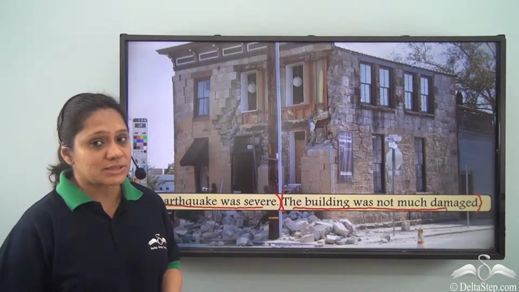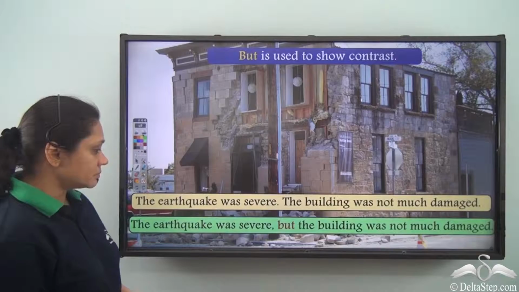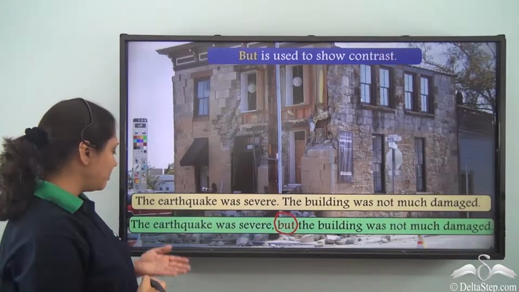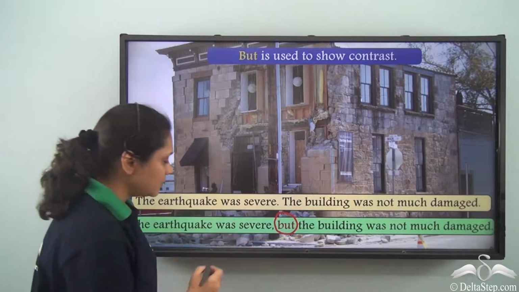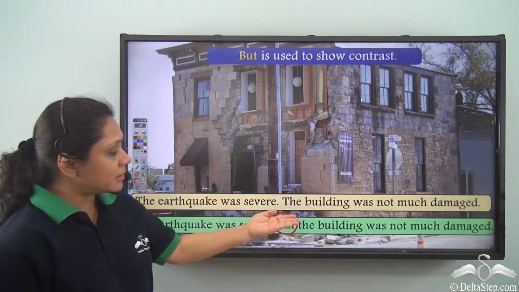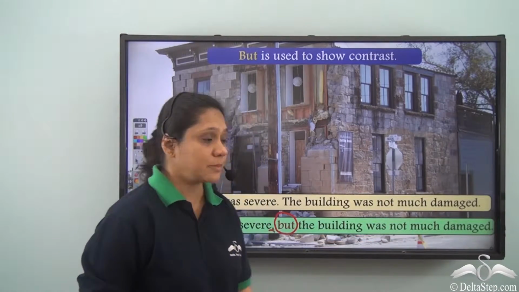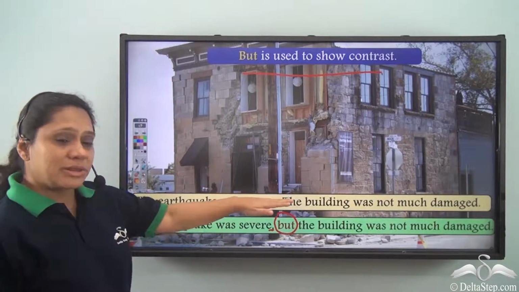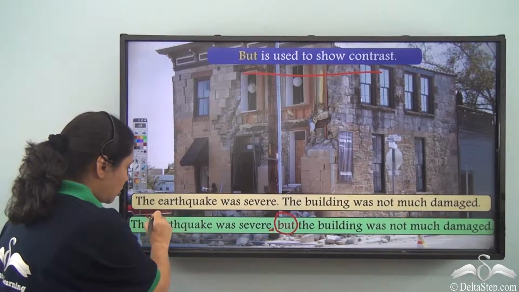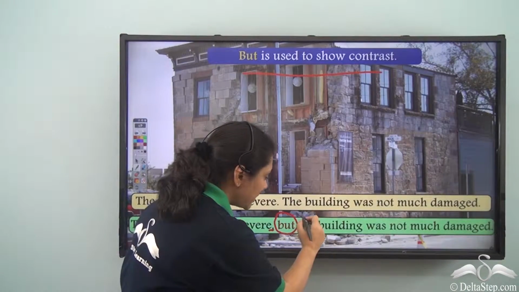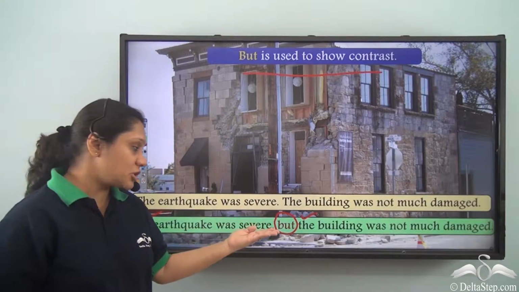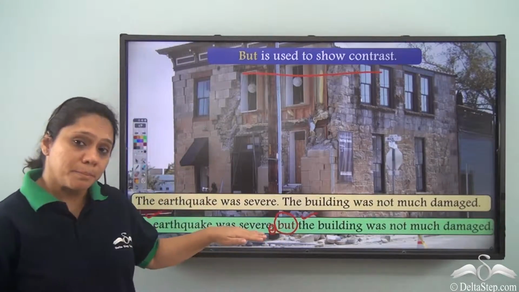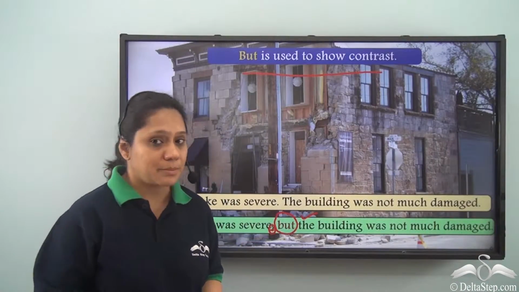How do we join the clauses in such a case? We will use the conjunction but, and our new sentence will become the earthquake was severe, comma, but the building was not much damaged. So, but is used to show contrast. Both these clauses show contrast. The earthquake was severe, the building was not much damaged. We have joined them with the conjunction but, and we have put a comma before but because we have joined two independent clauses.